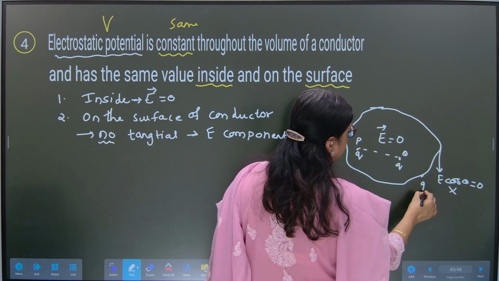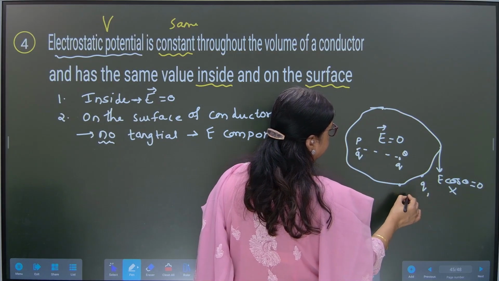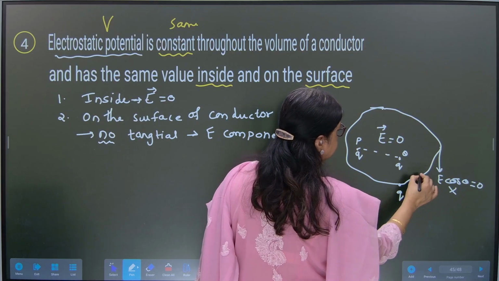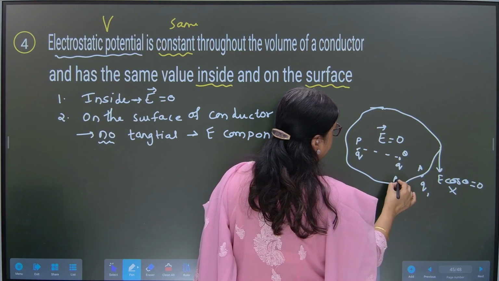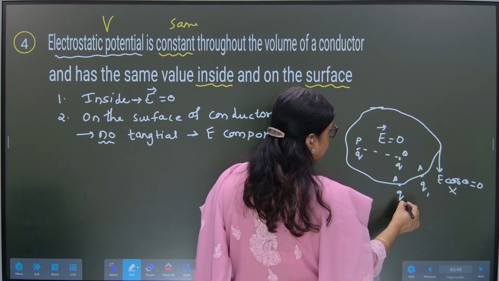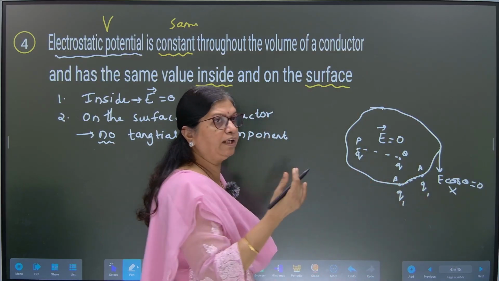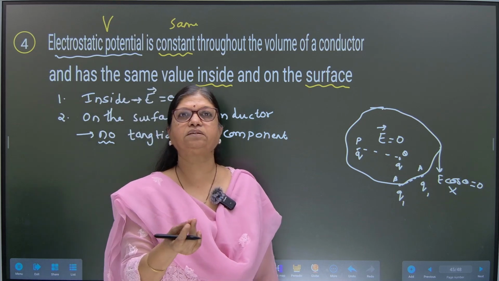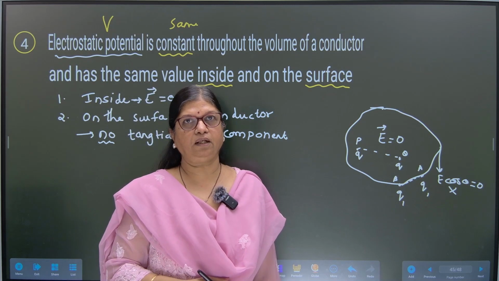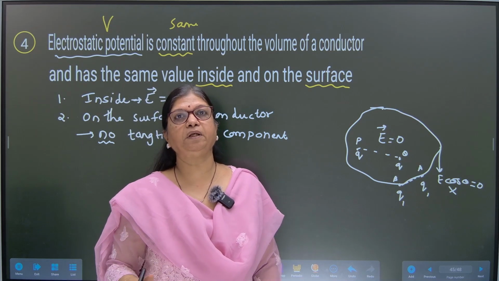If I have a charge Q1 and I want to shift it from A to B, because there is no electric field component from A to B, again I don't have to do any extra work. Correct? What is the meaning?